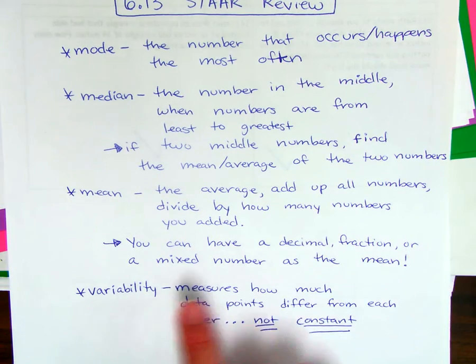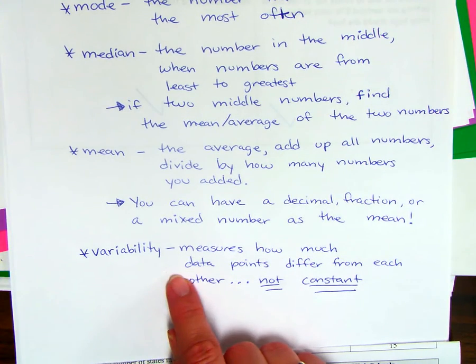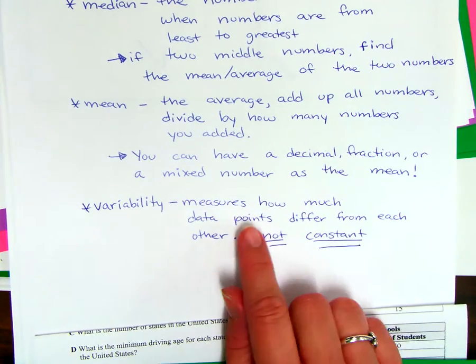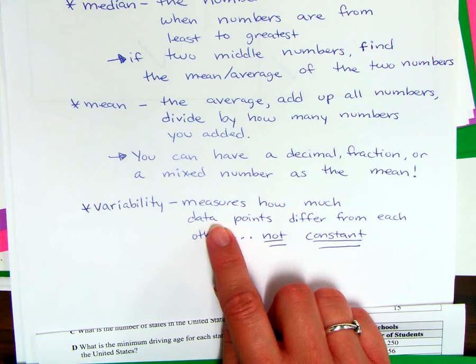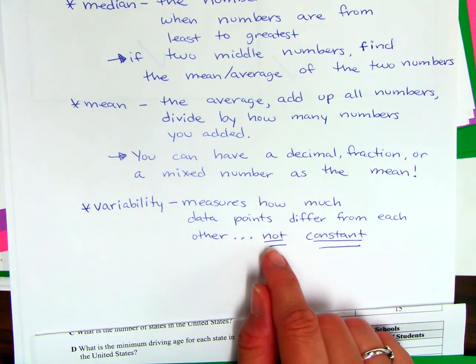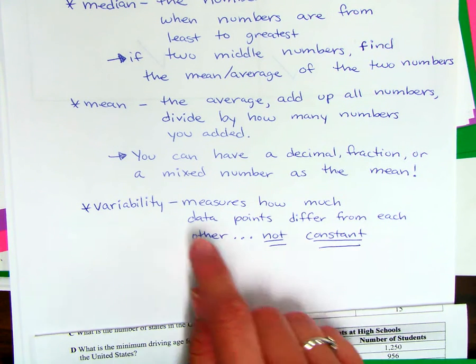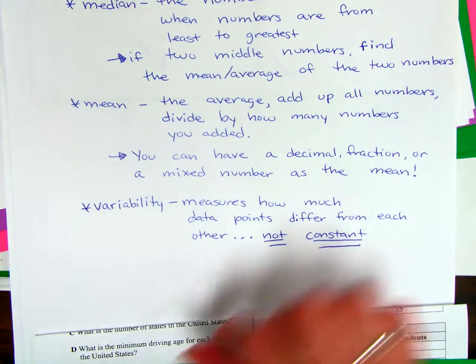Now, the newest word that we really want to give you an example on today is variability. What variability means is how much your data, or your data points, differ from each other. These are things that are not constant. Constant means something that doesn't change. Therefore, variability means that it is changing.